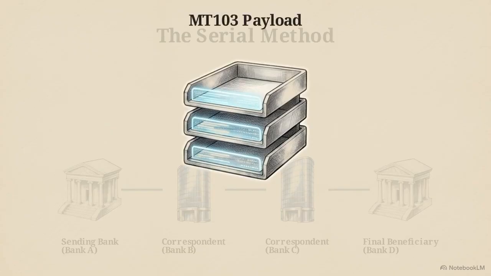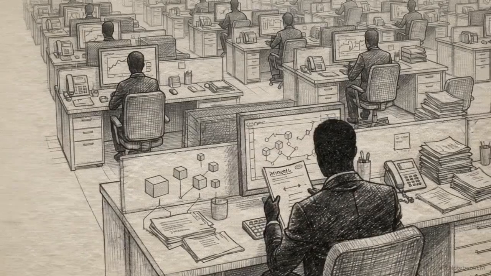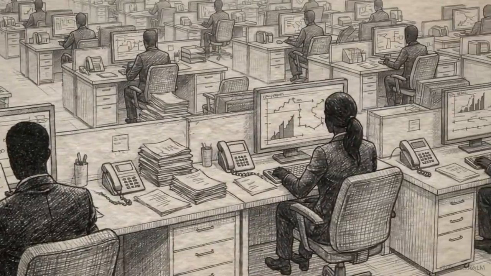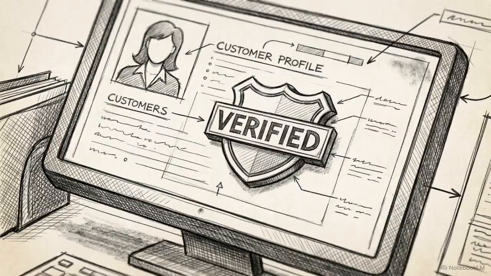Because the human data travels inside the settlement message, every intermediate bank in the chain can see the details needed for AML checks. While secure for compliance, processing every single transaction sequentially across different currency zones is slow. It is highly inefficient for global commerce. To speed up transfers, banks developed the cover method, which decouples the message from the settlement.